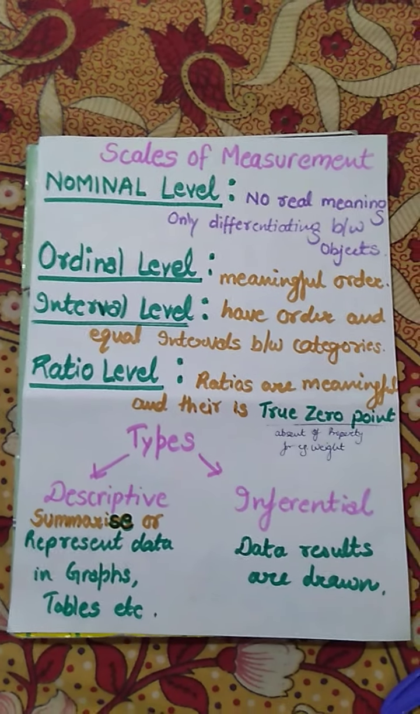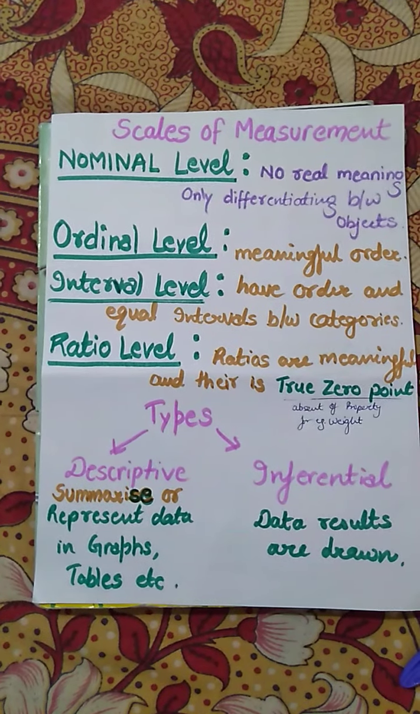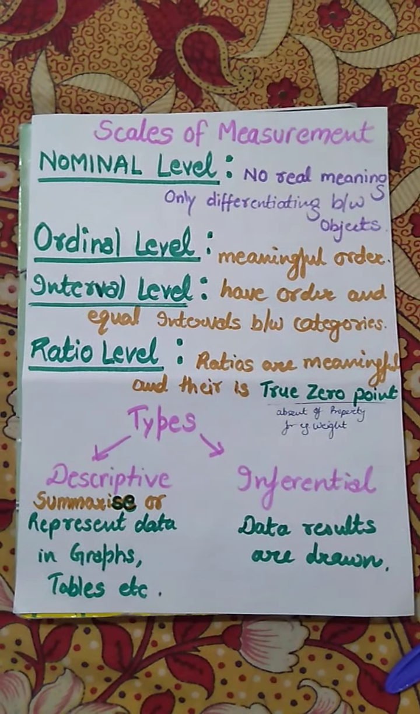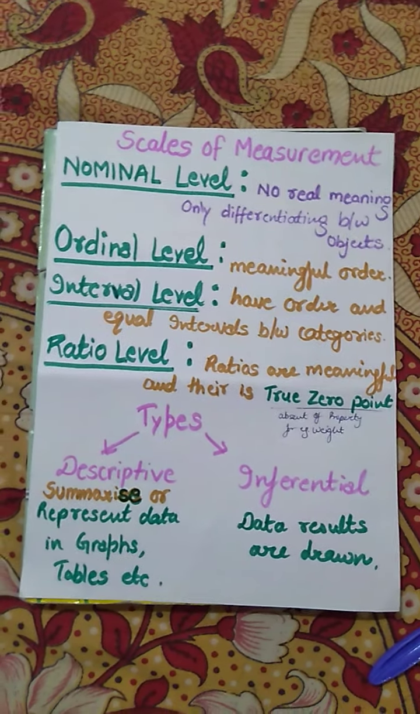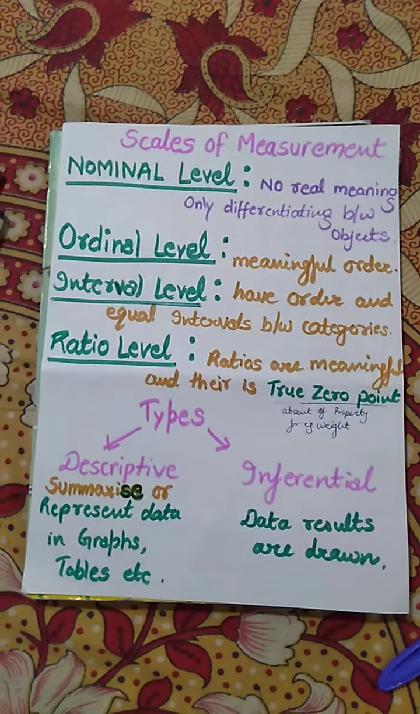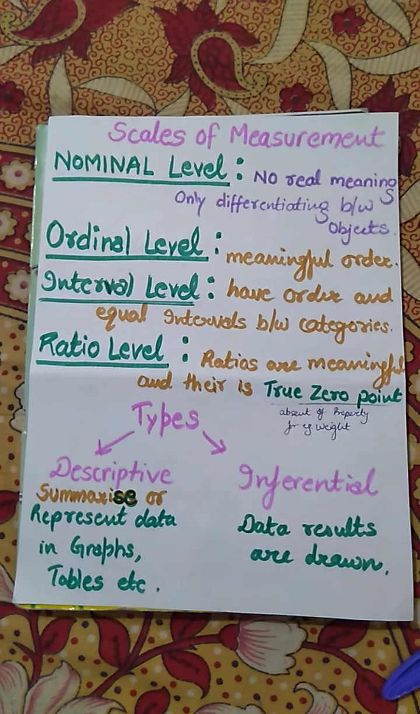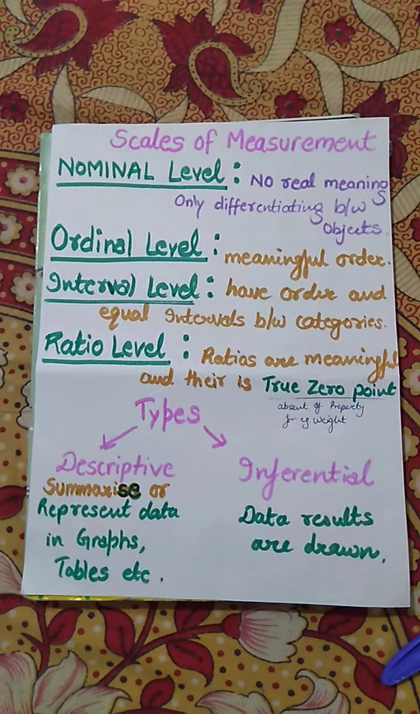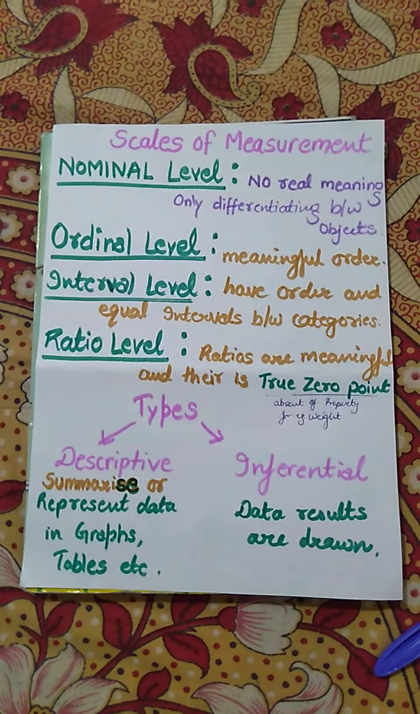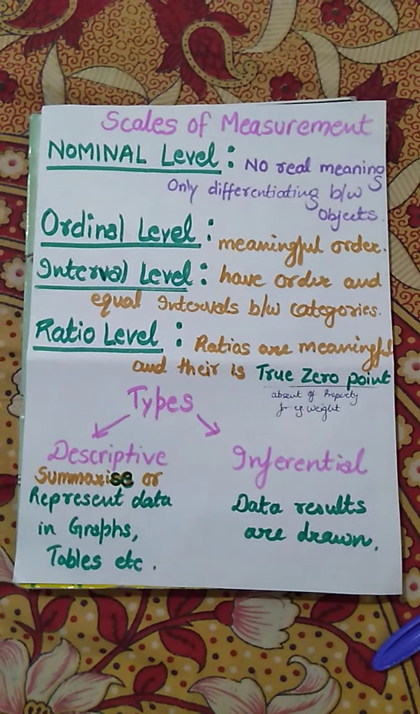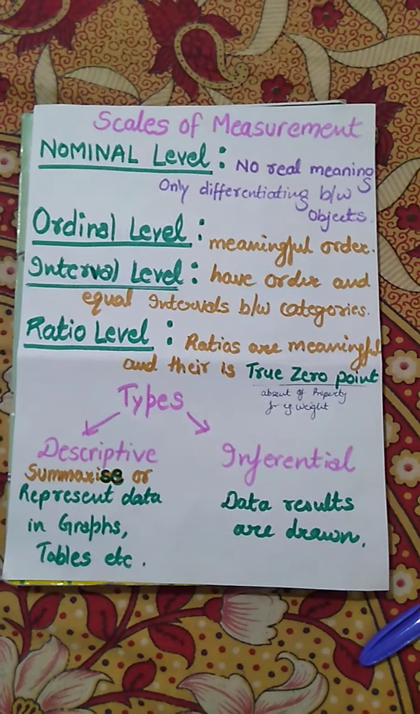Good evening to all. Yesterday we discussed the scales of measurement, so here we will have a quick revision of them. We have discussed measurement. What is measurement? It is a process of assigning numbers to objects based on certain specific rules or certain standards. It basically includes four main levels: nominal level, ordinal level, interval level, and ratio level scale.